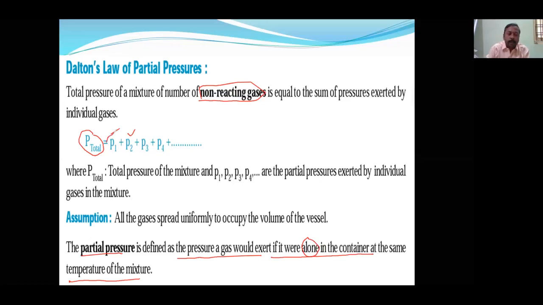In the same container, the first gas is exerting P1. In the same container, the second gas is exerting P2. Likewise, if N gases are there, then that is the total pressure. Okay. So P total is the total pressure, and the assumption is that all gases uniformly occupy the volume of the vessel. That means the mixture should be homogeneous. It is not that in one place there will be more molecules and in another place fewer. Everywhere uniformity must be maintained. So that is Dalton's law of partial pressure.